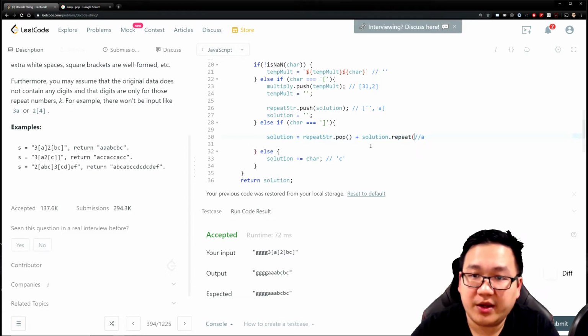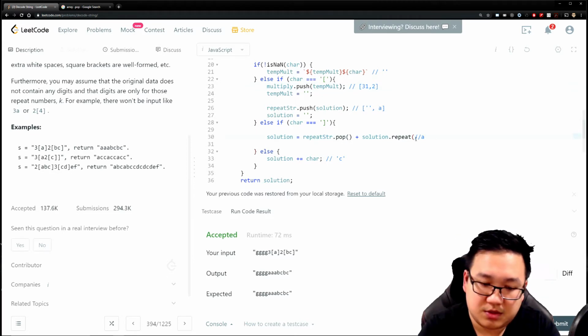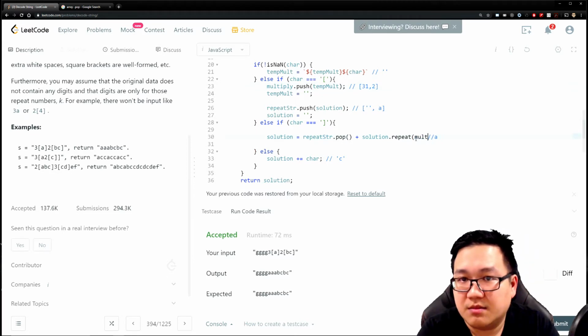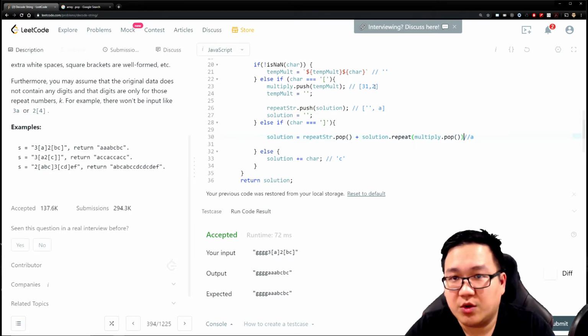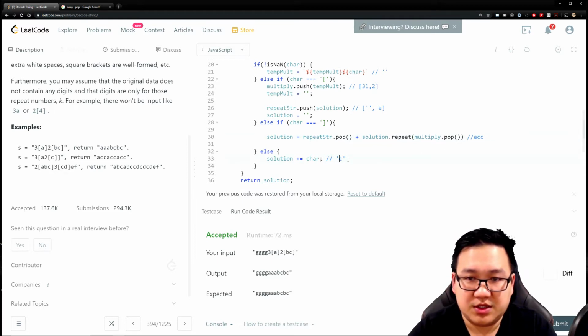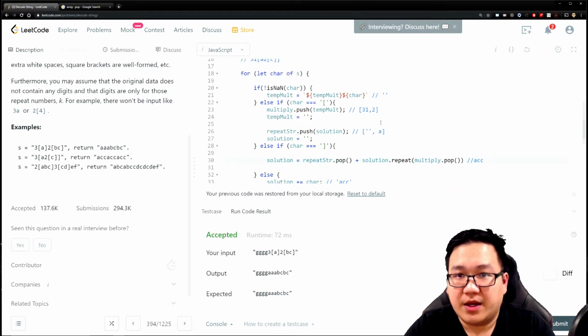And how many times are we repeating that CC, right? We look in here. Well, this tells us multiplier. So multiply dot pop. So I'm taking the last element and I'm going to go, okay, cool. I'm going to repeat this C twice. So that's going to be CC. Great. My solution is going to be ACC. So here, theoretically, it's going to be ACC. That's my solution, right? Are we done?